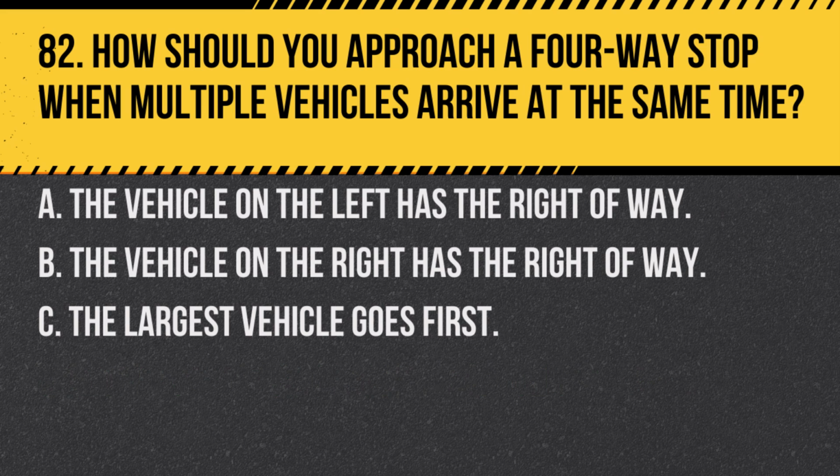Question 82. How should you approach a four-way stop when multiple vehicles arrive at the same time? A. The vehicle on the left has the right-of-way. B. The vehicle on the right has the right-of-way. C. The largest vehicle goes first. Answer: B. The vehicle on the right has the right-of-way. At a four-way stop where multiple vehicles arrive simultaneously, the vehicle to the right has the right-of-way.